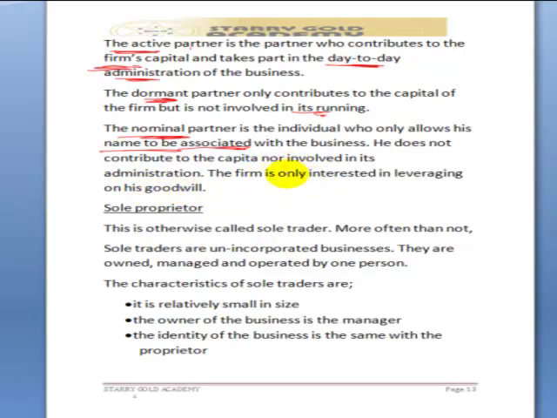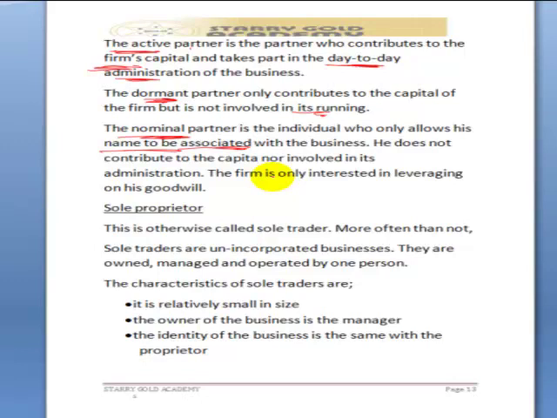An example of a nominal partner can be seen perhaps when we have two young men fresh from the university who are lawyers, who are legal practitioners now, and perhaps they bring in the name of a prominent lawyer. Let's use Femi Falana as an example, as a partner in the firm. Whoever sees Femi Falana's name as a partner in that firm might be interested in doing business with that firm, fully aware that Femi Falana, as it were, is a thoroughbred professional.